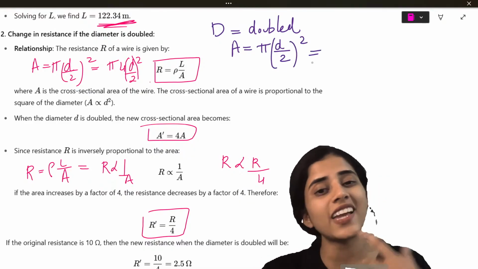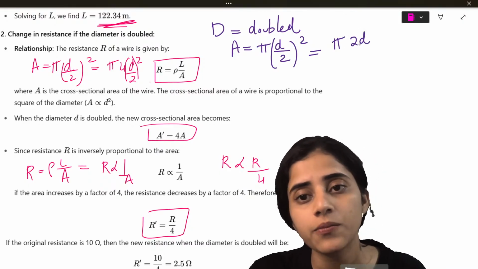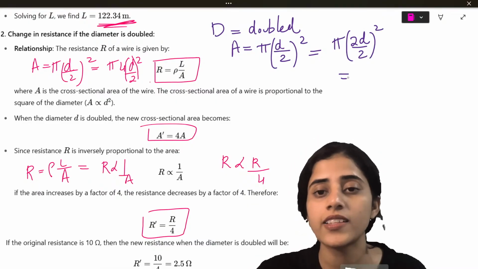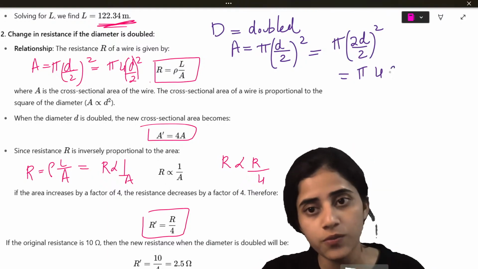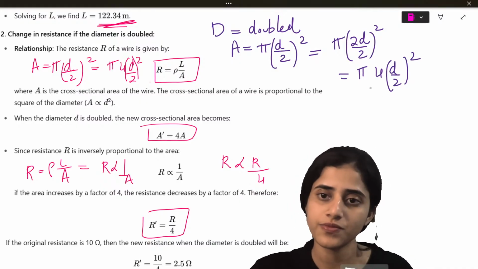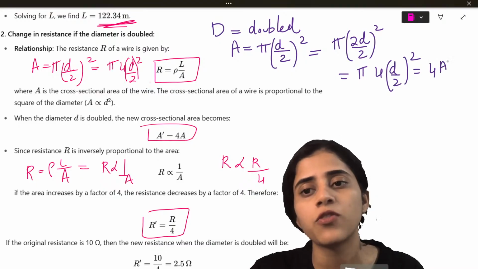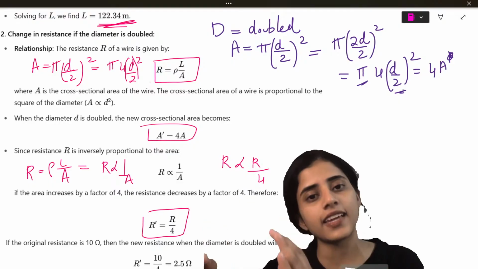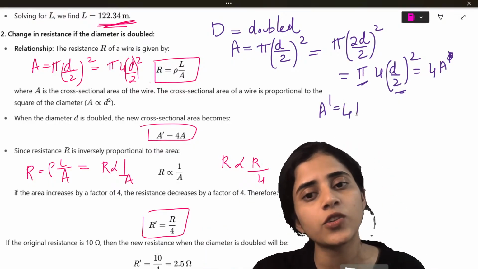Alright? Now diameter is doubled. So what happens? Diameter will become 2d. So this will be 2d by 2 squared. Okay? Now let's square it. So this is going to be 4. 2 squared is 4. And then d by 2 squared, I'll put it as d by 2 squared itself. Okay? Now, pi d by 2 squared is A. So, isn't this going to be 4A? This term and this term, I'll take it as A. So, it is going to be 4A. So, can I say A dash is equal to 4A?